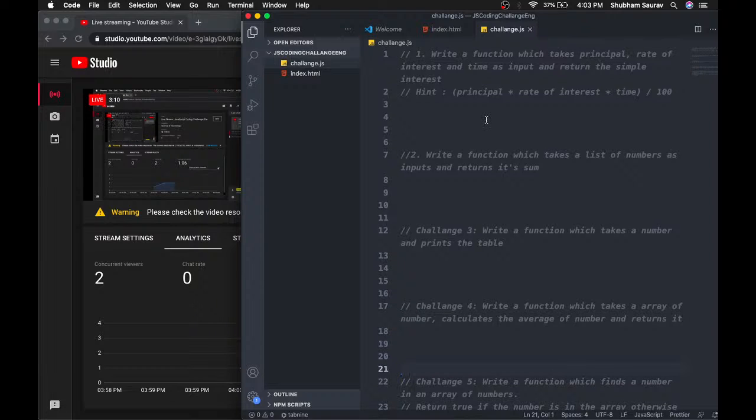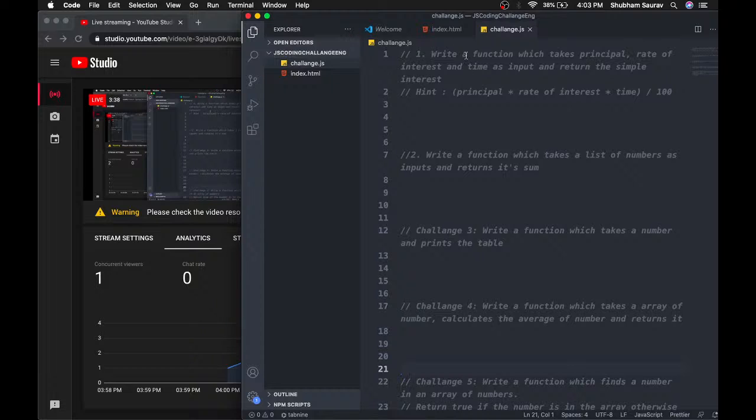Okay, so we have 5 challenges today, and in the first challenge we are going to find the simple interest. All the challenges that we are going to do over here are the same challenges that we have done in the JavaScript Hindi series. So this is nothing new, but it will be available to you in English. So I'll be speaking and explaining everything in English.